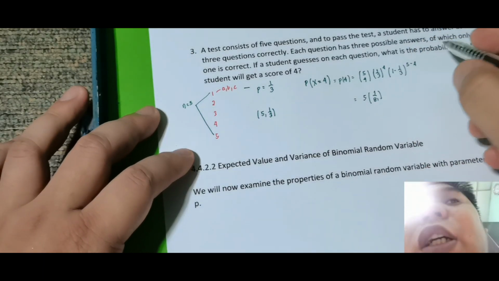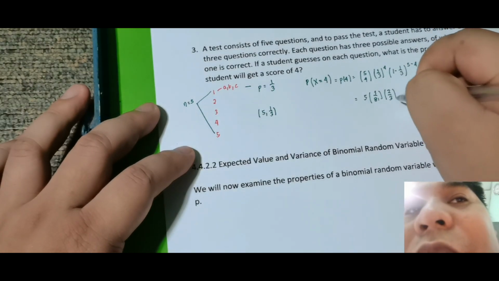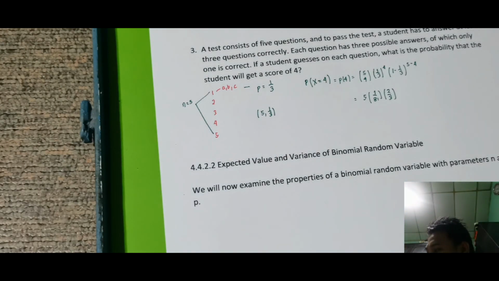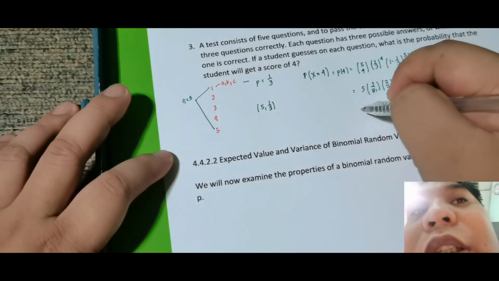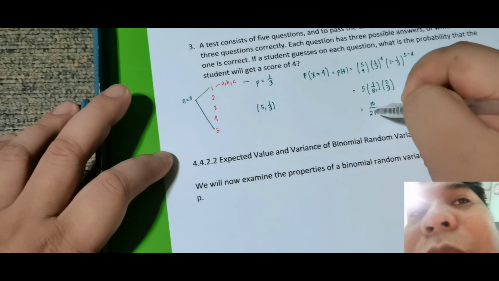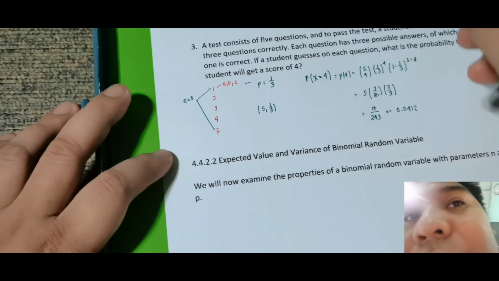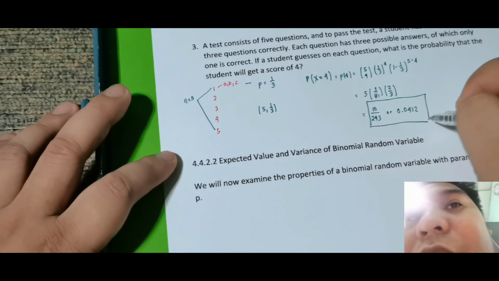And 1 minus 1/3 is 2/3. So this is just 2/3. Okay, so check natin kung ilan yung magiging sagot dyan. So this is simply 10/43, I guess. Check ko lang din, so 10 divided by 243, sorry. So this is just 10/243, or approximately 0.0412. So yan yung probability na makuha niya yung score na 4 sa pag-guess lang niya.